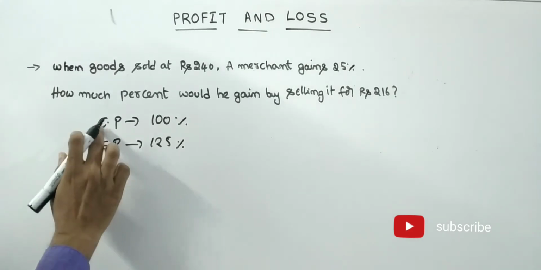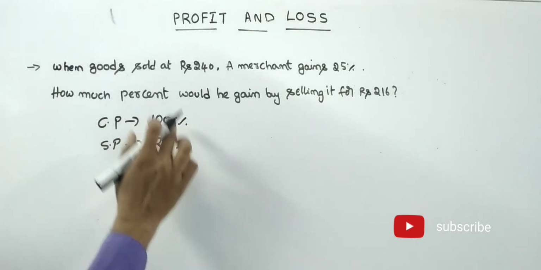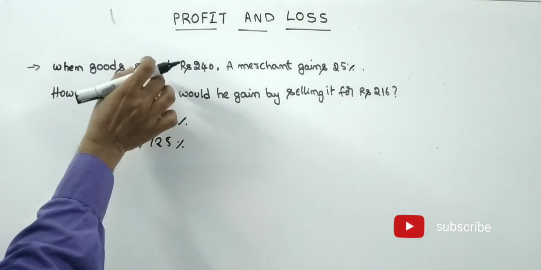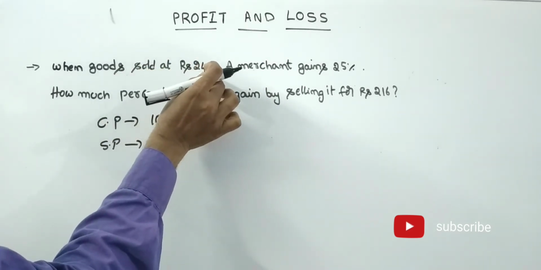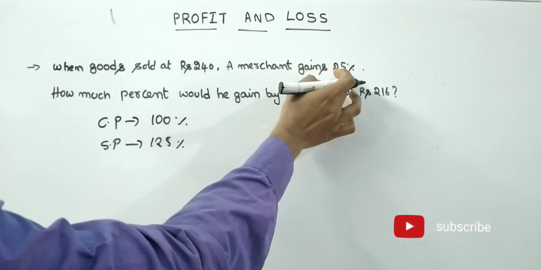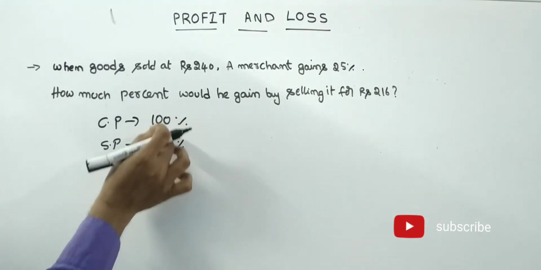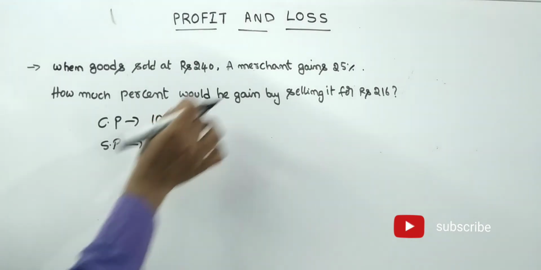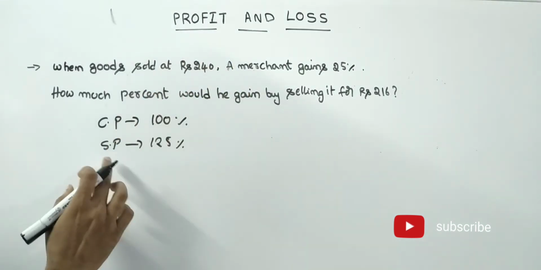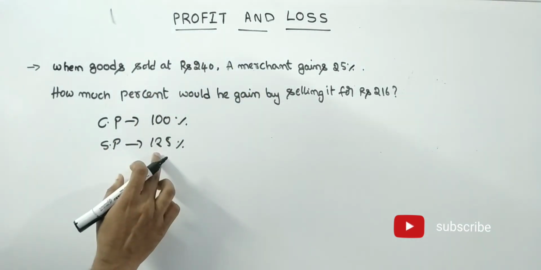See friends, cost price we should assume as 100%. After selling the item for 240, that merchant gains 25%. That means 25% profit on 100 he got. That means out of 100, what is the 25%? Is 25% only. That means selling price is 125%.